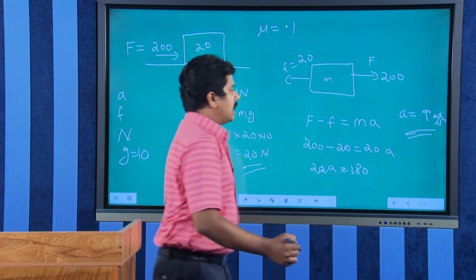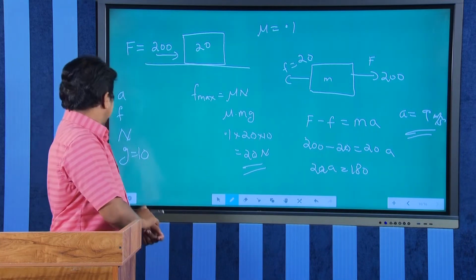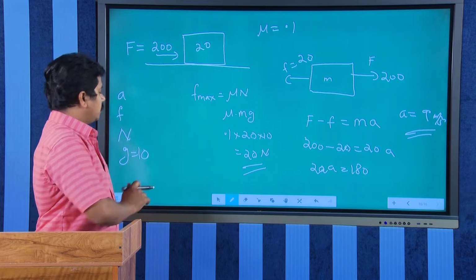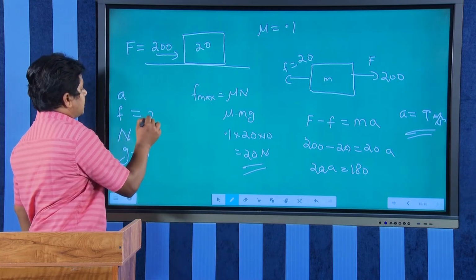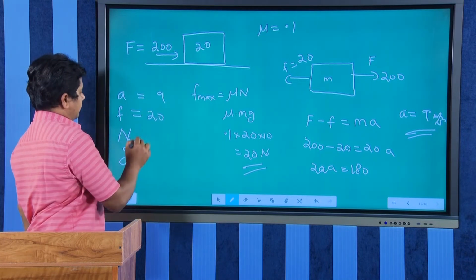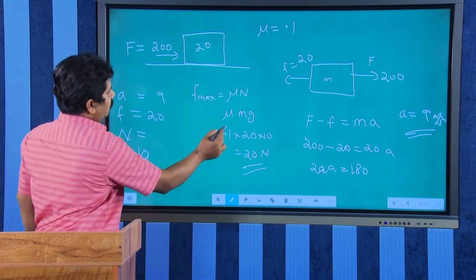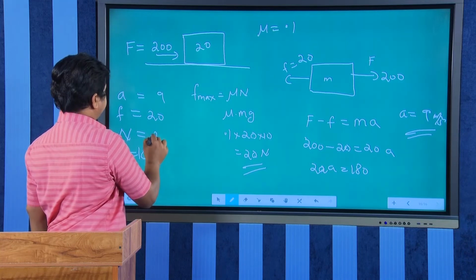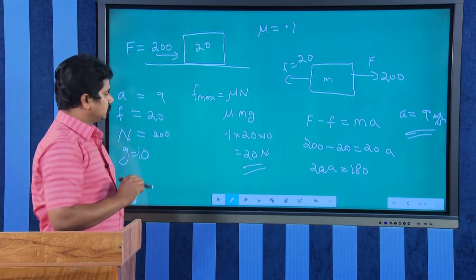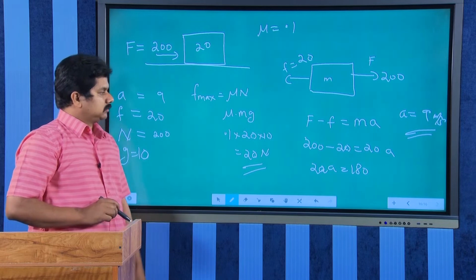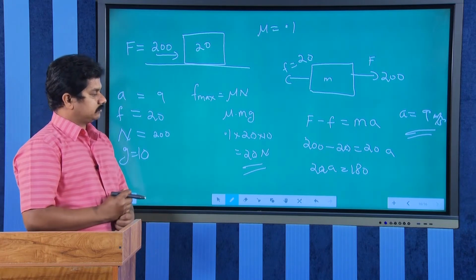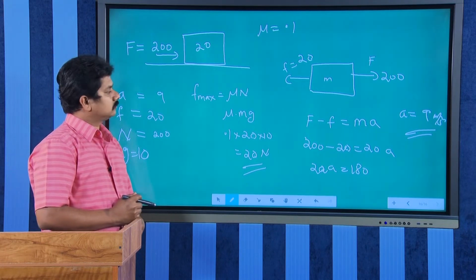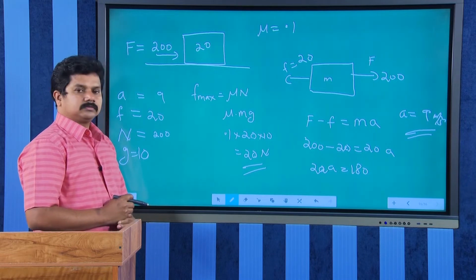That will be the acceleration of the block in this case, and the frictional force is 20, acceleration 9, and normal reaction is mg, which means 200. This is the result we get now. Clear?